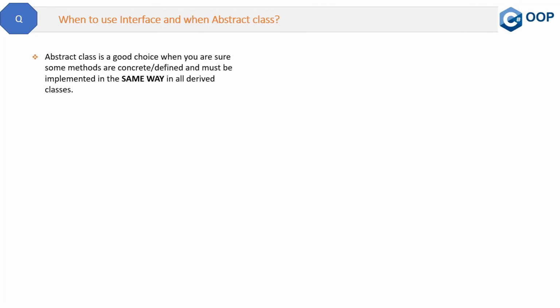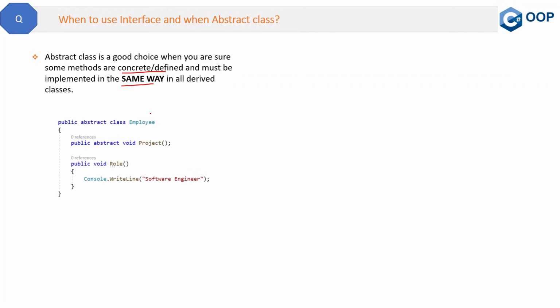Abstract class is a good choice when you are sure some methods are concrete and defined and must be implemented in the same way in all derived classes. So this is the definition I can say. Let me try to explain this with the help of an example.